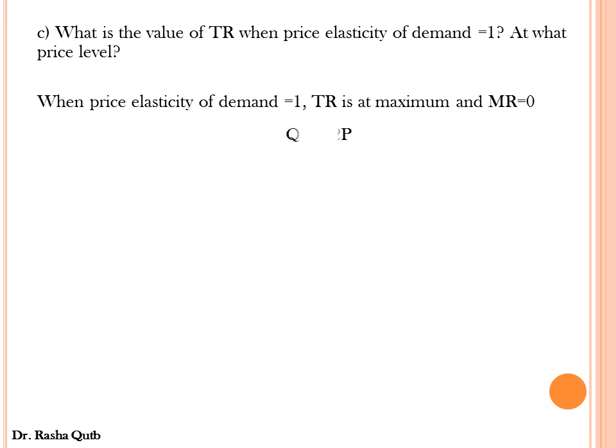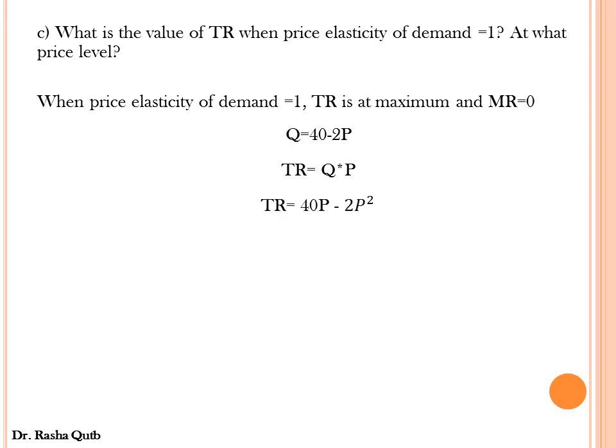Here the starting point is the demand curve as written, as given in this question, and we calculate the total revenue, which equals quantity times price. In order to maximize total revenue and get the price level that maximizes it, we have to differentiate the total revenue equation with respect to the price.